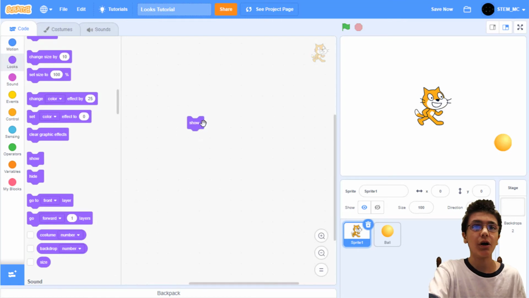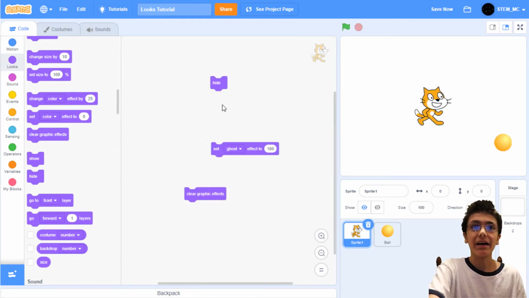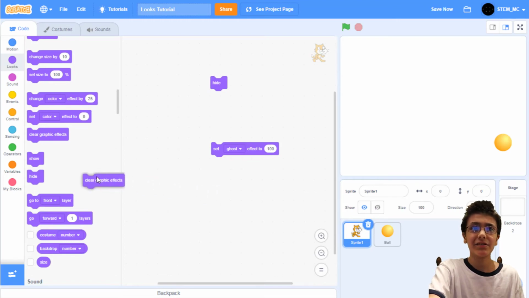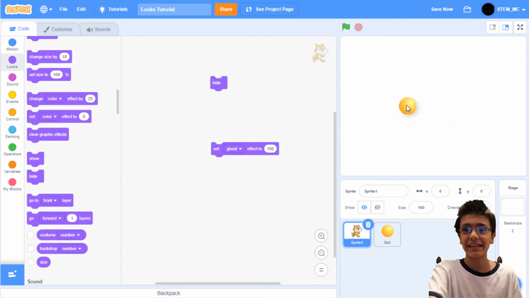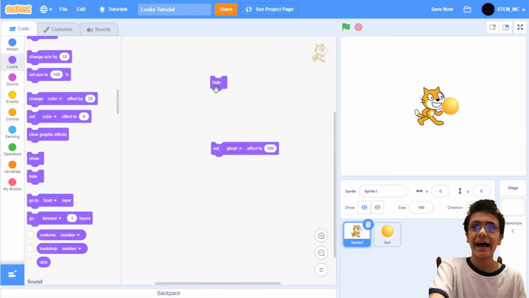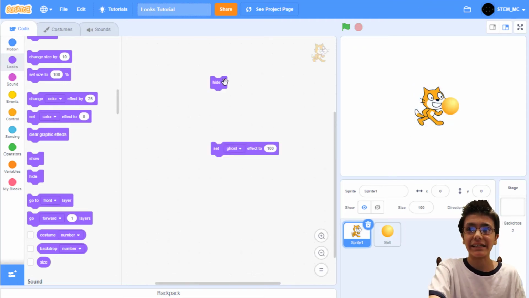Next, we can show or hide the sprite, like this. Now, the hide block might remind you of the set ghost to 100% block. They do the same thing to the viewer. However, there's an exception with sensing. When we hide a sprite using the hide block, none of its sensing can be used.